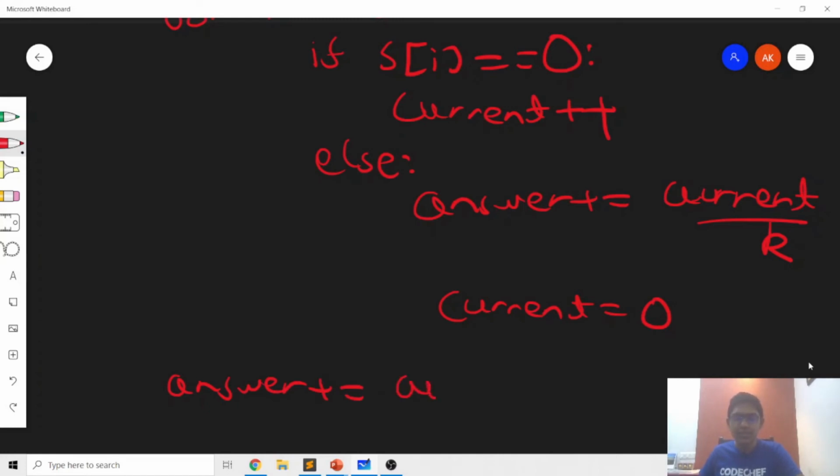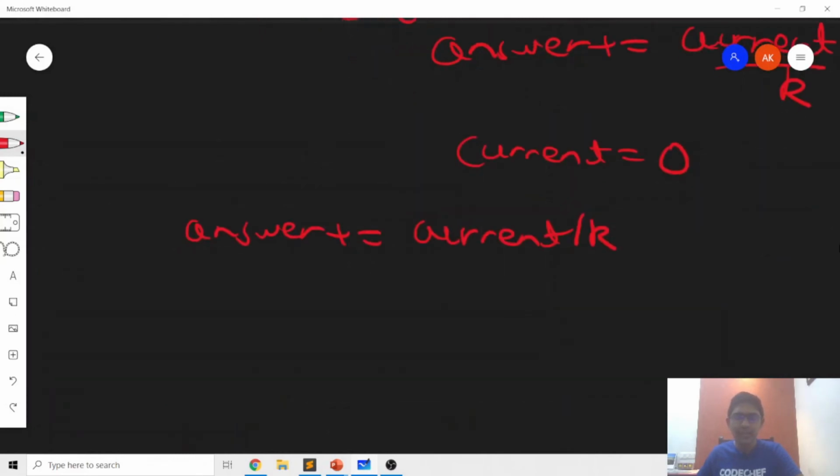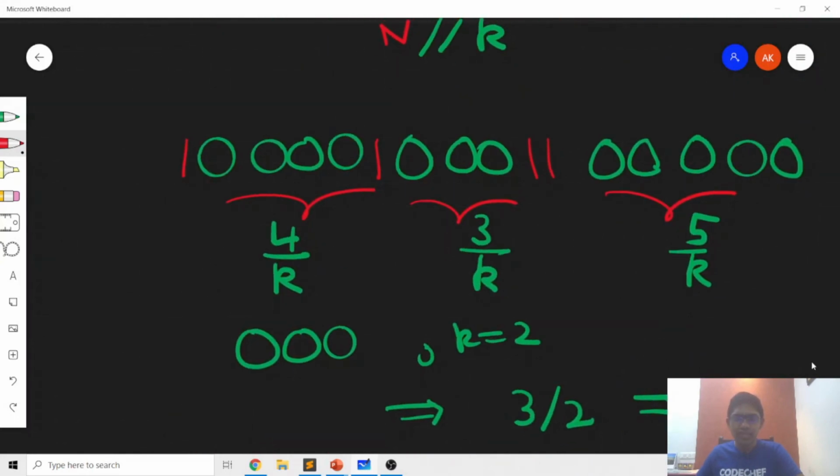And in the end, we will just increase the answer further by current divided by k, because in case we have reached the end of the string and we have some zeros left at the end of the string, we need to consider that also in the answer. In the end, we would just print the answer because that represents the number of naps for each of these consecutive zeros, and that's exactly what the question is asking us.